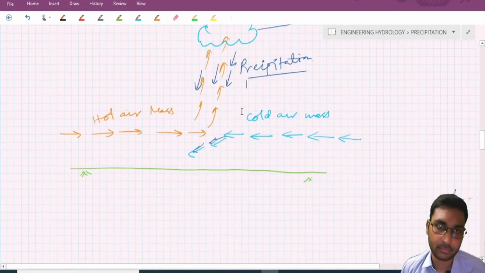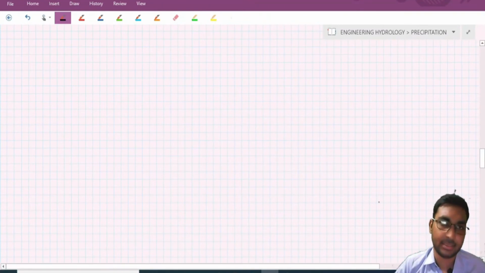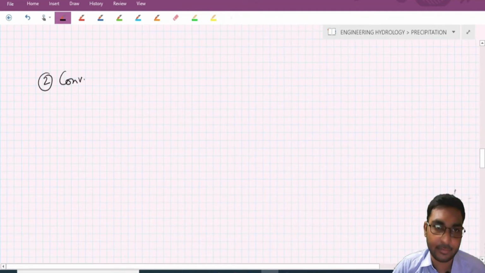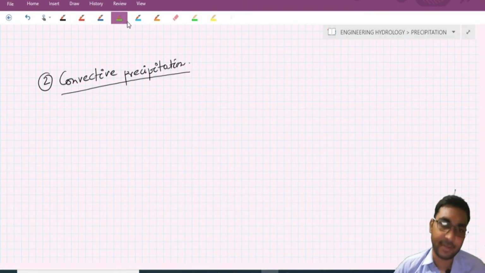Now the second one is convective precipitation. What is this convective precipitation?